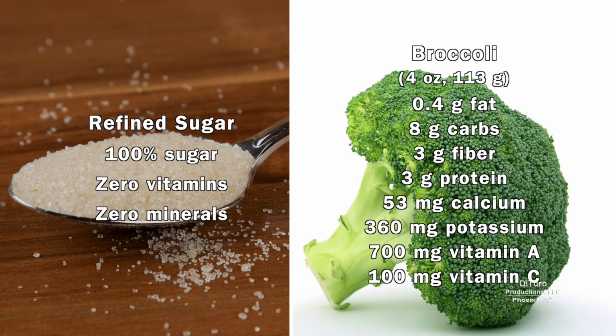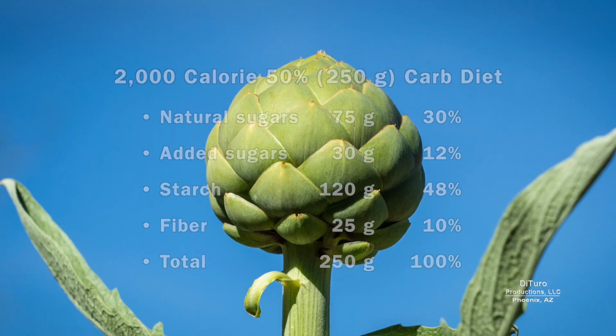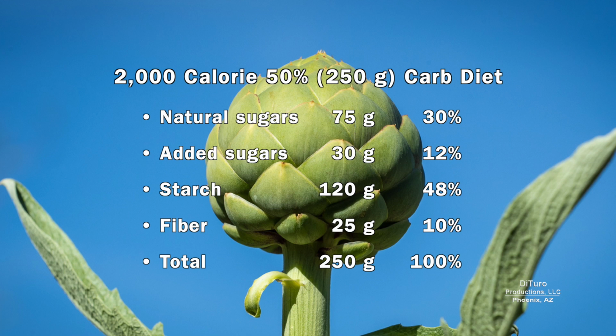A 4-ounce serving of broccoli provides fat, carbs, protein, calcium, and an excellent source of potassium, vitamin A, and vitamin C. A 2,000-calorie diet that's 50% carbohydrates should limit added sugars to about 30 grams and provide 25 grams of fiber.